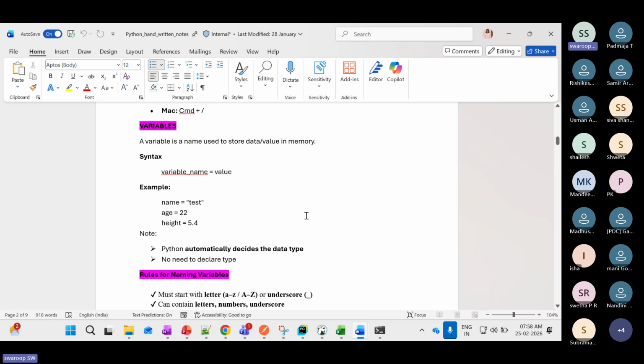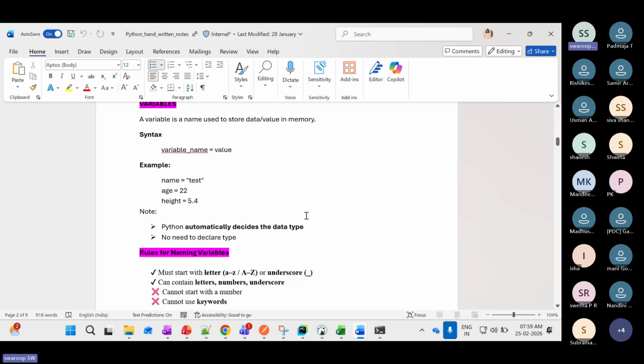A variable is a name which is used to store data or a value in memory. Consider it like a bucket. Whatever you put inside the bucket, it will just hold the value. For example, if you throw a ball or a knife, it will store it inside that bucket. Same thing with a variable: it is a name used to store the data or value in memory.